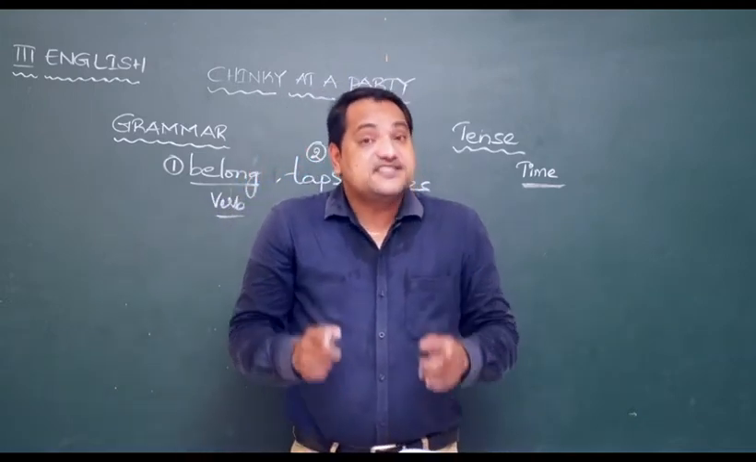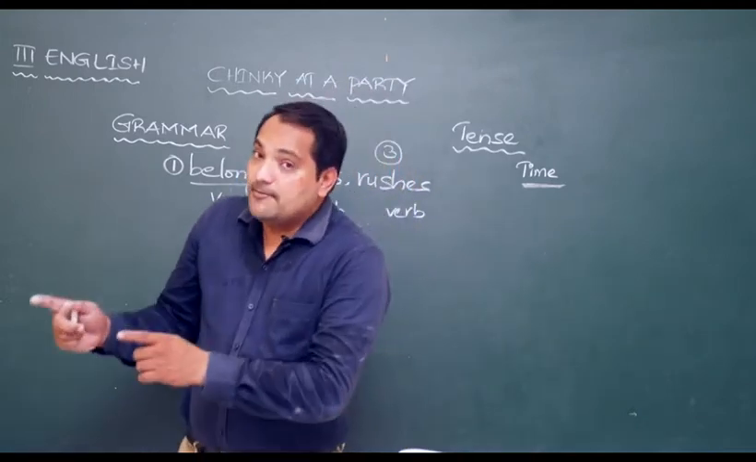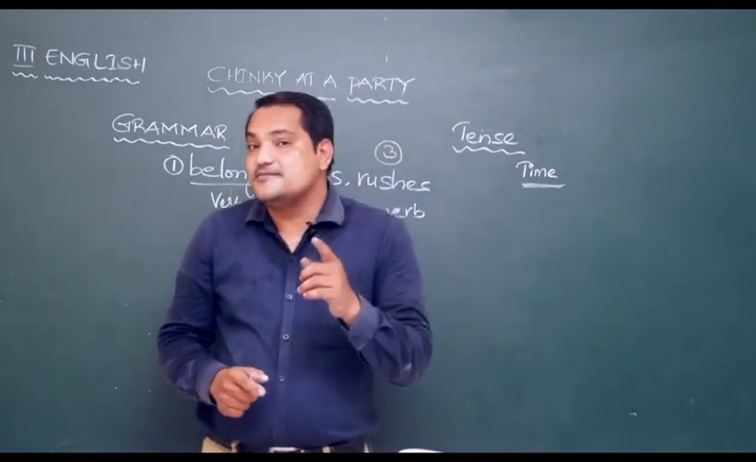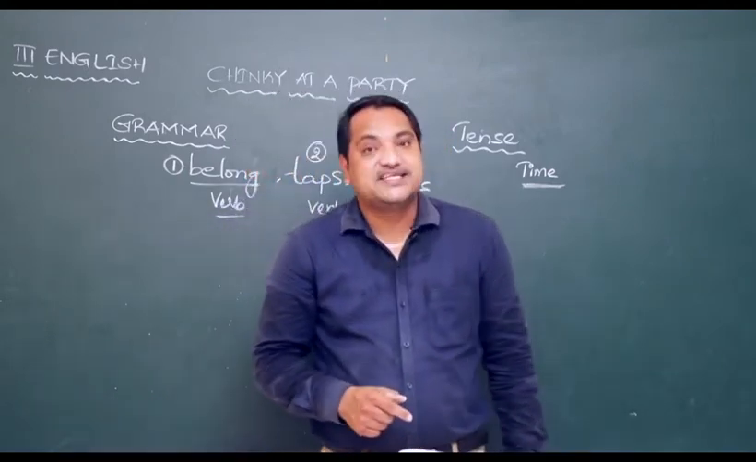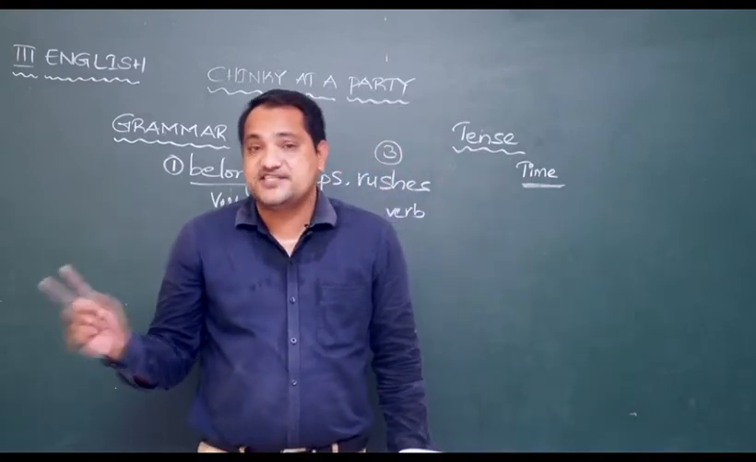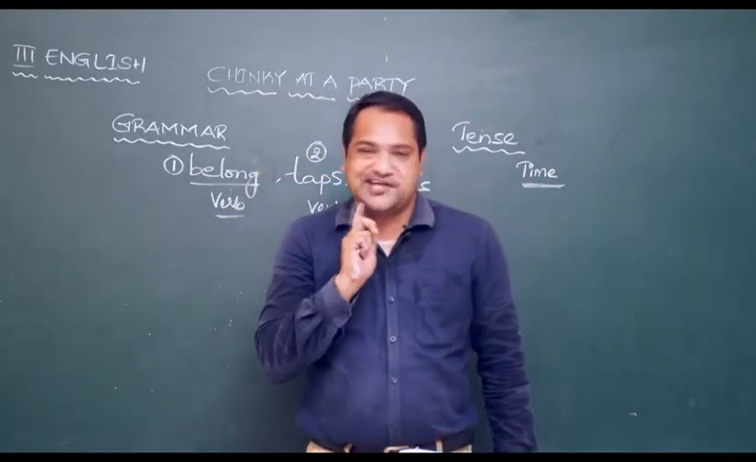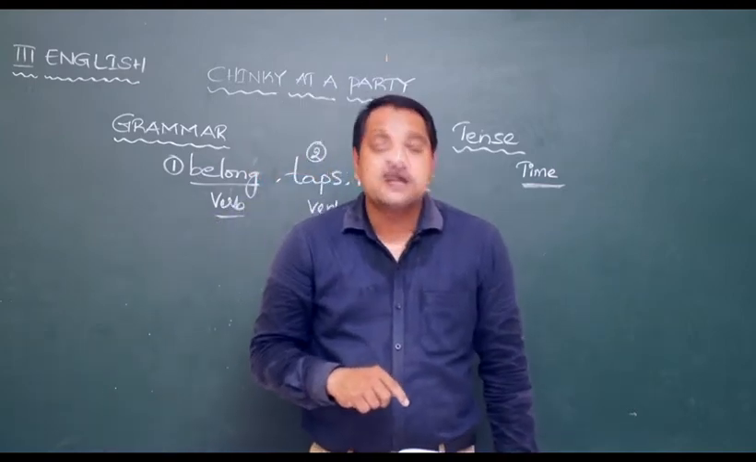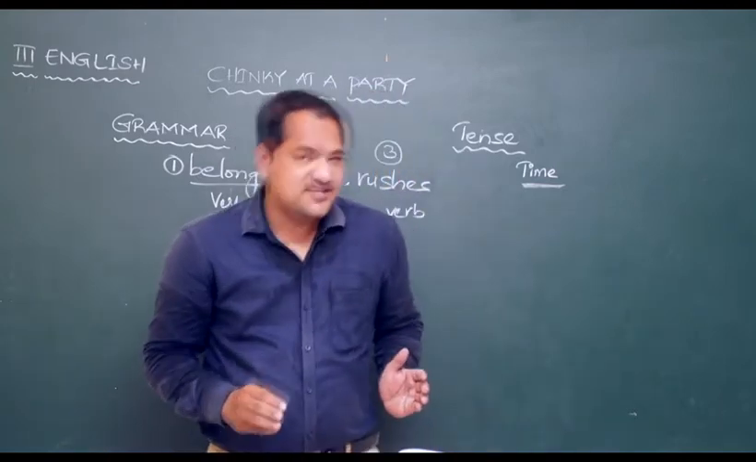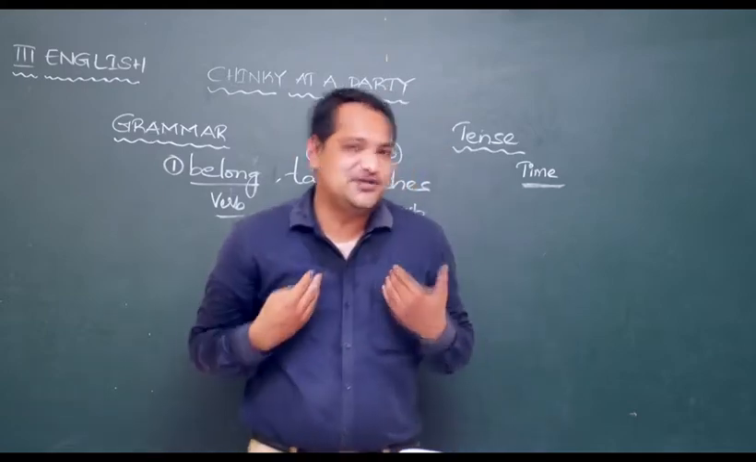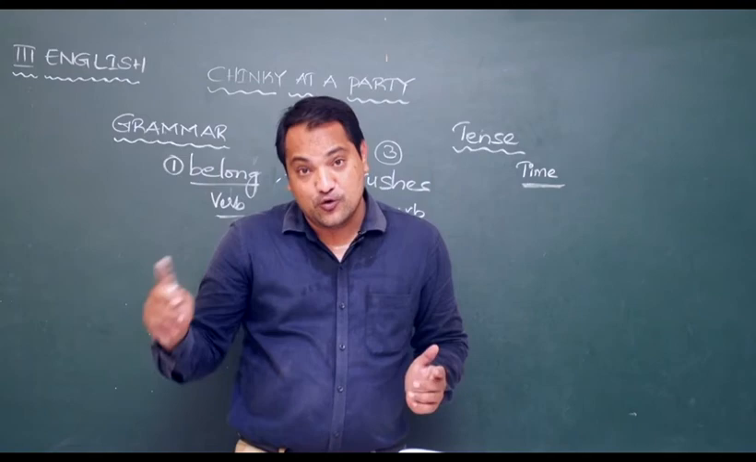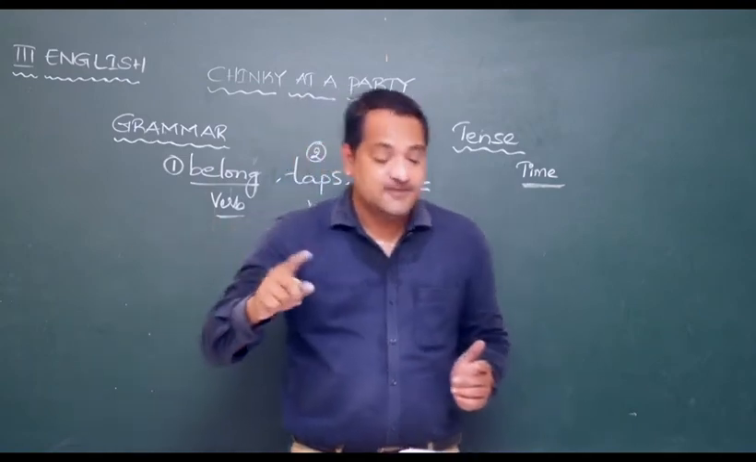So, verbs that tell us about the actions that are done on a regular basis are called simple present tense verbs. Example, I wake up at 6 in the morning. I brush my teeth. Right? And what do I do, sir? I go to school. Yes, you go to school. I too go to school. So, all these verbs, I go, are in simple present tense.